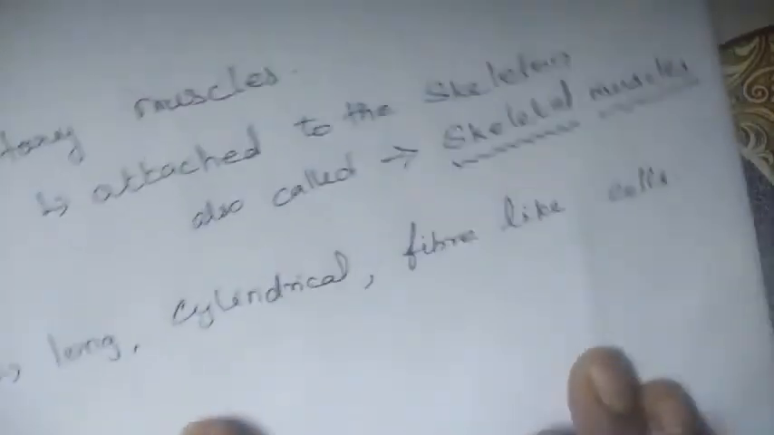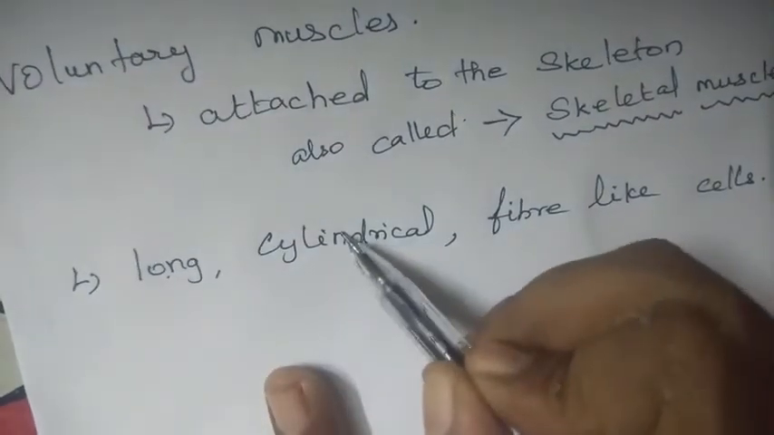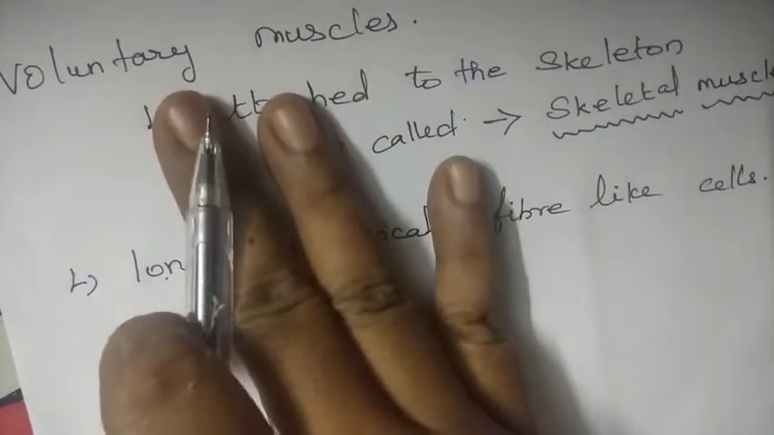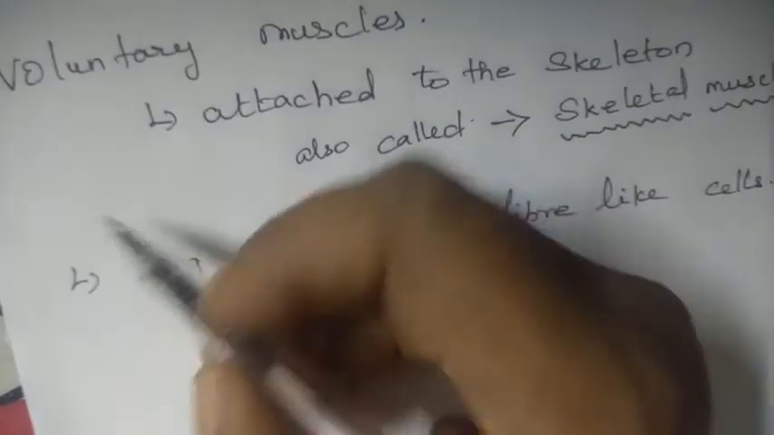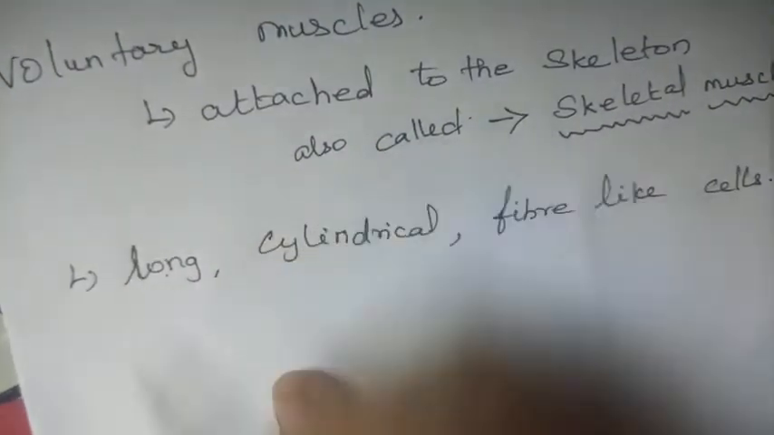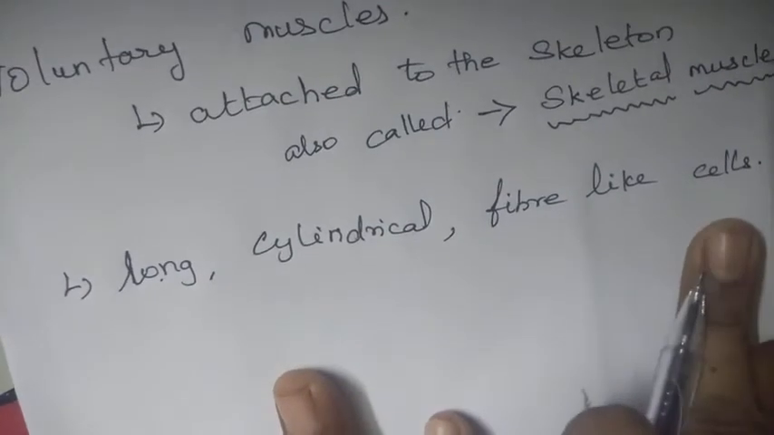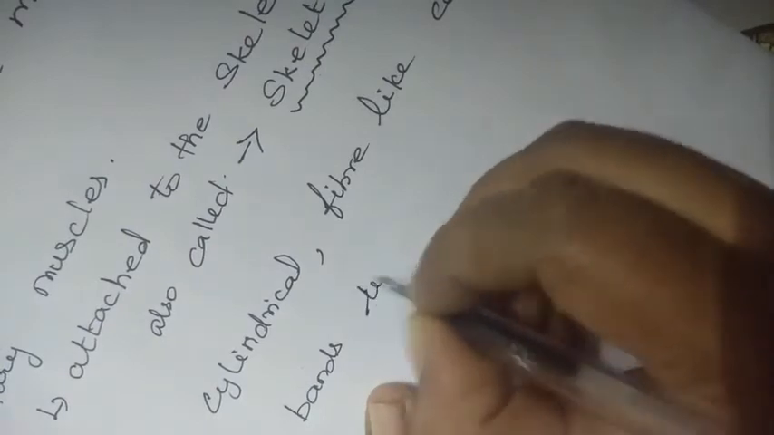The cell structure will be long, cylindrical, and fiber-like cells, present in the voluntary muscles. These voluntary muscles will look like this. They have long, cylindrical, fiber-like cells. Apart from this, they have bands, a band-like structure.